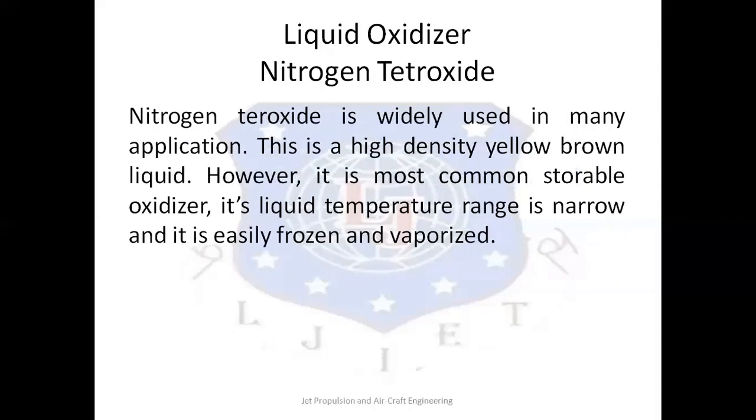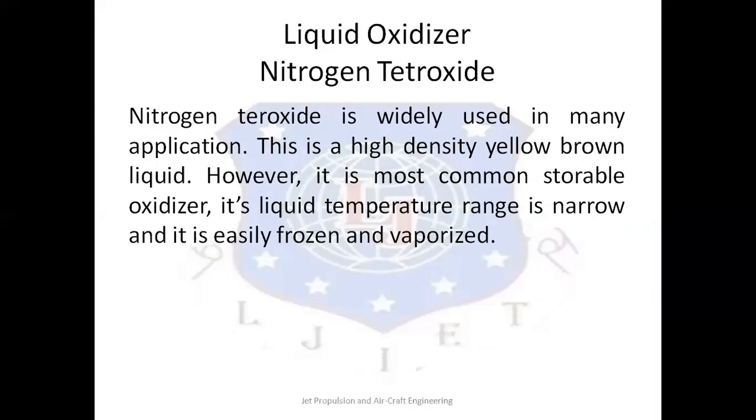Then after, the next one is nitrogen tetroxide. Nitrogen tetroxide is a highly dense yellow-brown liquid, and it is used for many different applications.